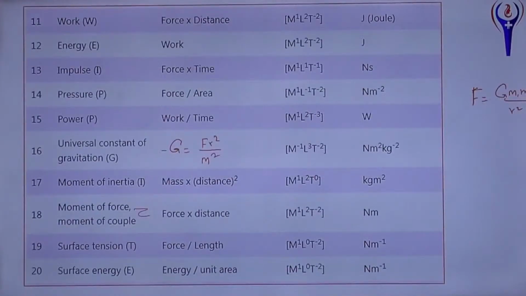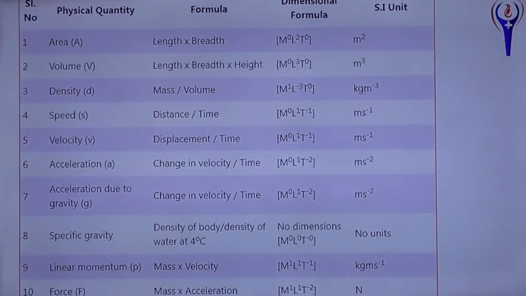Specific gravity or relative density. Many times a question will be asked on which of the following are dimensionless or unitless quantities, so we have to watch for these topics.